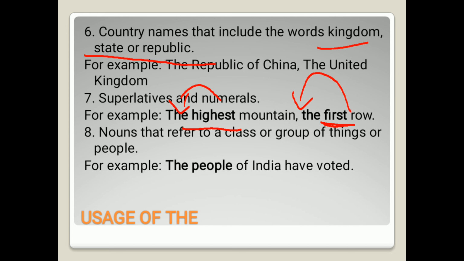Nextly, nouns that refer to a class or group of things or people. When there is a group of people, group of animals, or group of things, then in front of these groups we use the article the, like the people of India. People is a group of persons, not only one person, so in front of people the would be there, because it is referring to a group or a class of people.